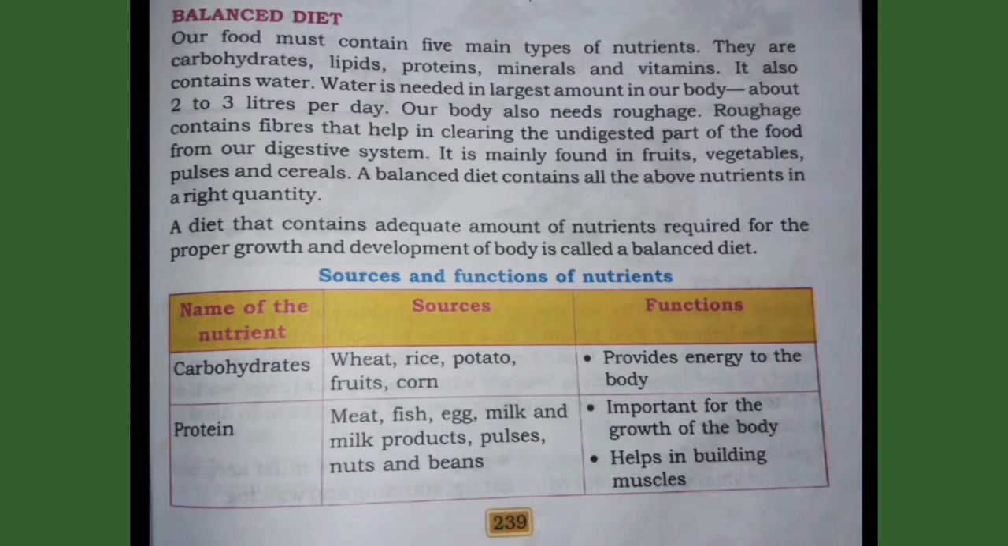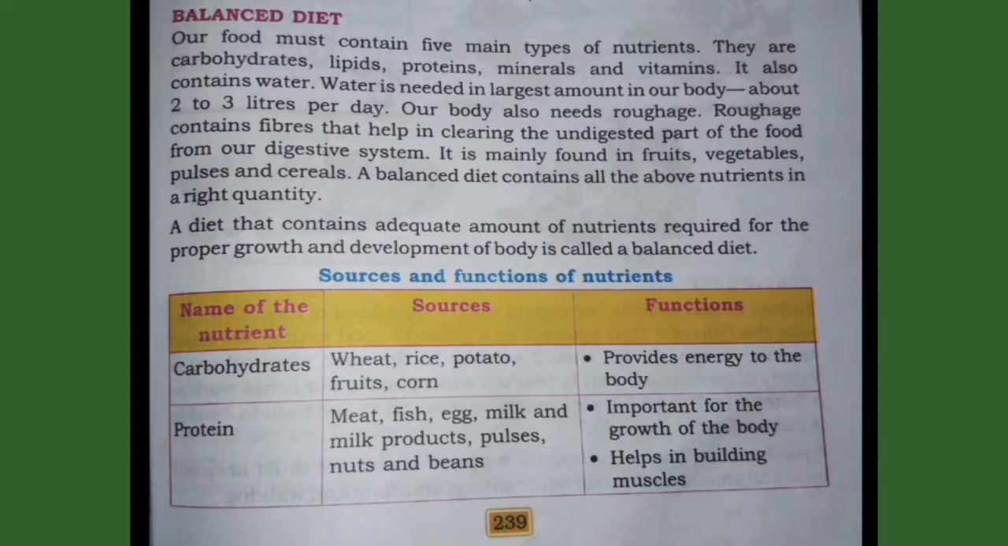Name of the nutrient: carbohydrates. Sources: wheat, rice, potato, fruits, corn. Functions: provides energy to our body. Proteins: meat, fish, egg, milk and milk products, pulses, nuts and beans. Functions: important for the growth of the body, helps in building muscles.